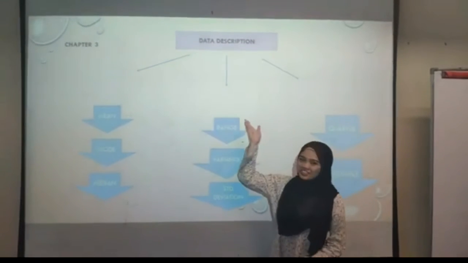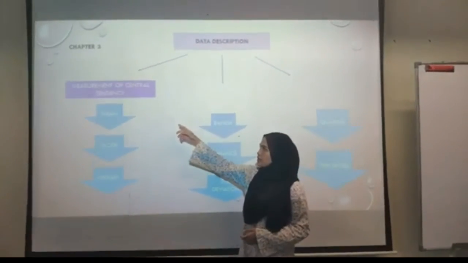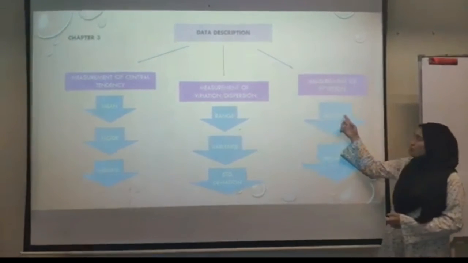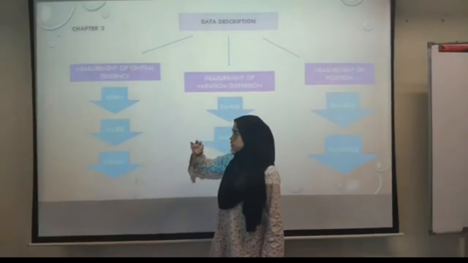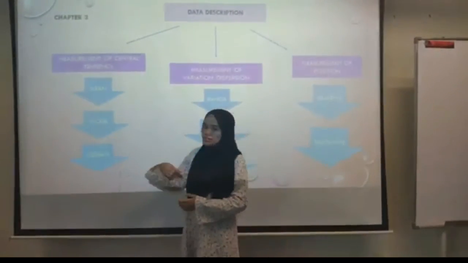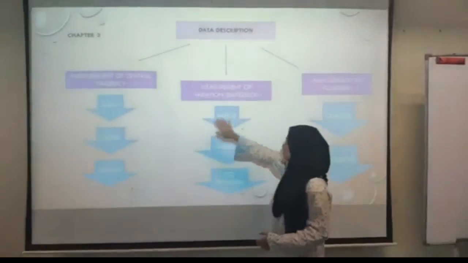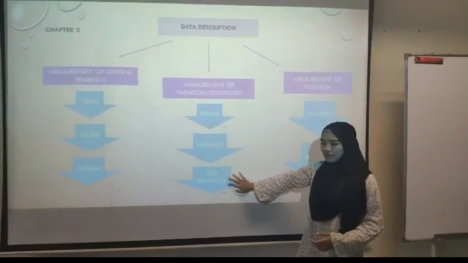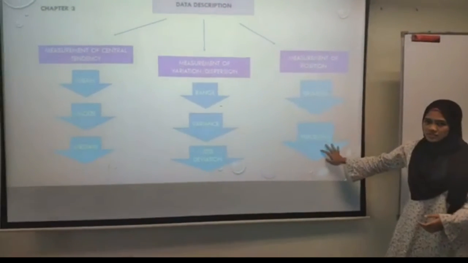So we move to the data description. Data description is divided into 3 groups, which are measurement of central tendency, measurement of variation and dispersion, and measurement of position. Measurement of central tendency consists of 3 things, which are mean, mode, and median. Measurement of variation and dispersion consists of range, variance, and standard deviation, and the measurement of position consists of quartile and percentile.